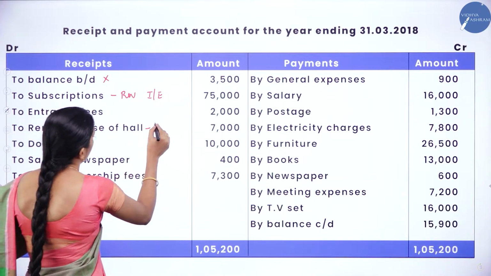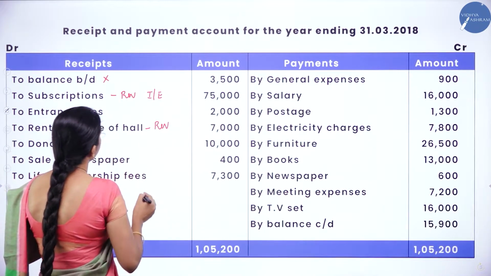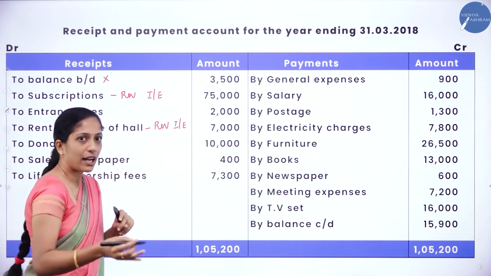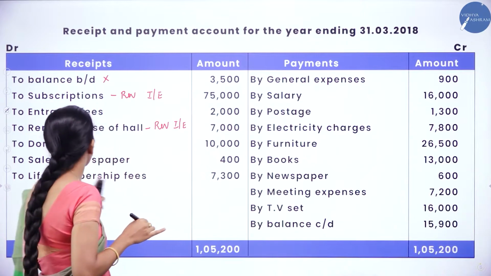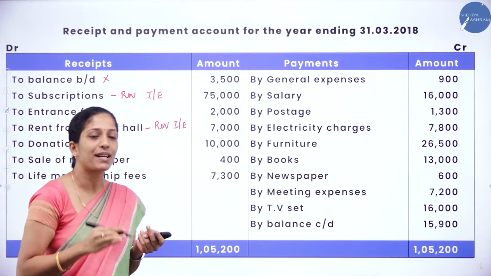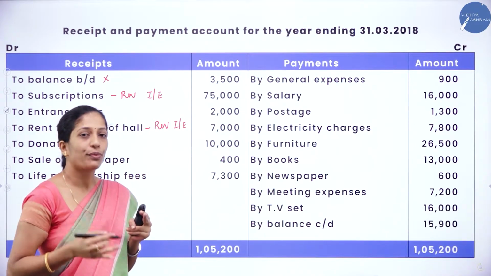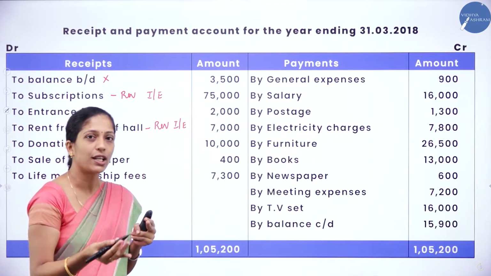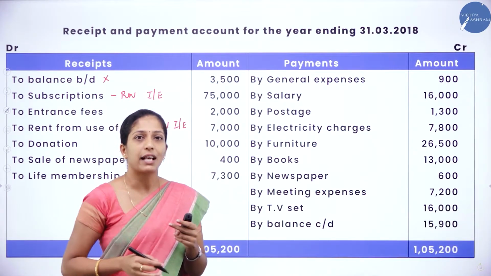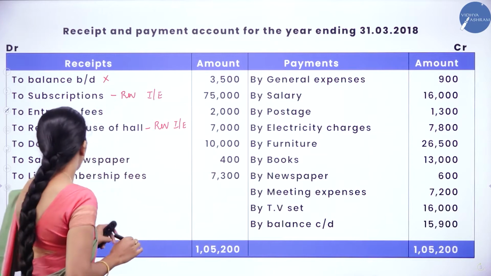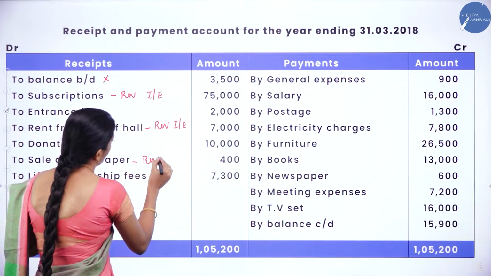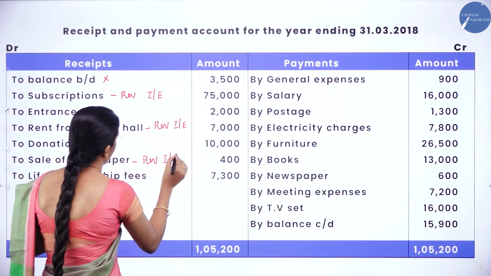So it is a revenue item because we are going to receive rent often and often or on a regular basis, right? Next, donation. Let it be blank. In certain situations 50% or whole of the donation. So we don't know whether it is specific or general donation. Sometime it will be treated as a revenue item, sometime it will be treated as capital item. Let it be blank. Next, sale of newspaper. So it is a revenue item, so it comes under income and expenditure account.